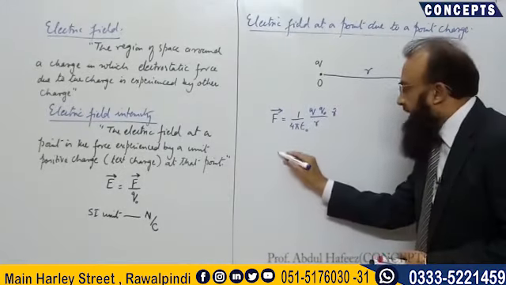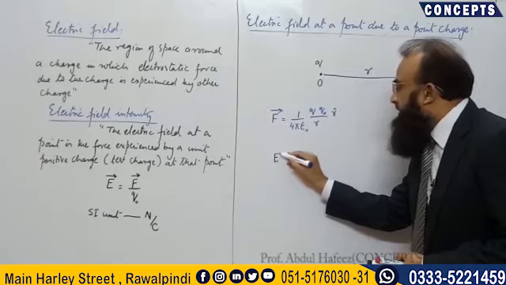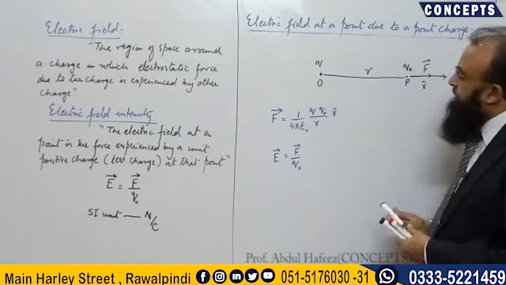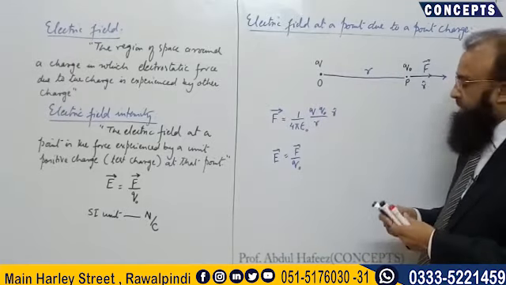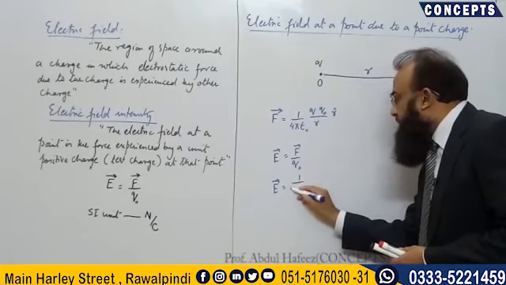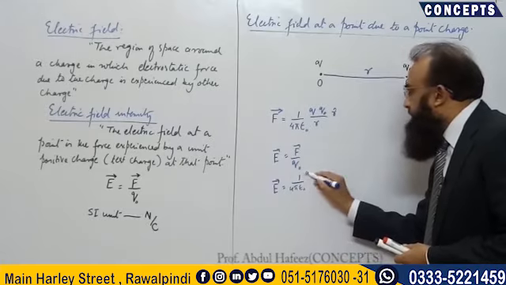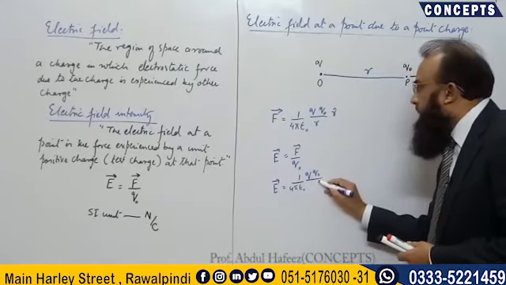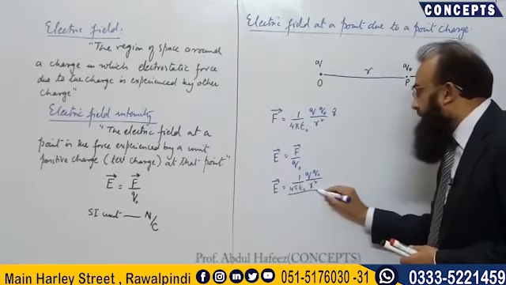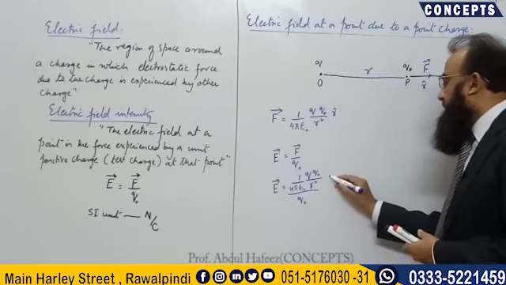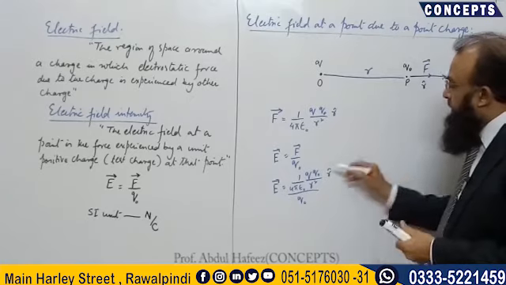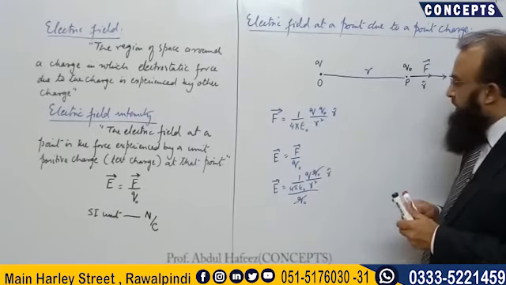Now using the definition of electric field intensity, E is equal to F over Q naught. Now putting the value of F in this formula, E is equal to 1 over 4 pi epsilon naught, Q Q naught over R square, divided by Q naught, into unit vector R. Now you find that Q naught and Q naught will cancel out.